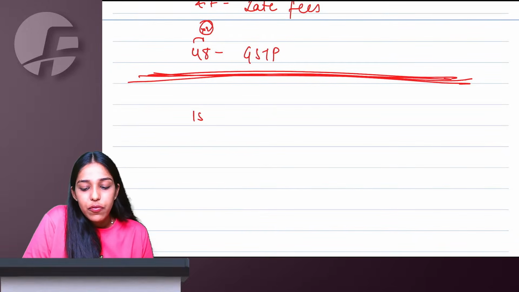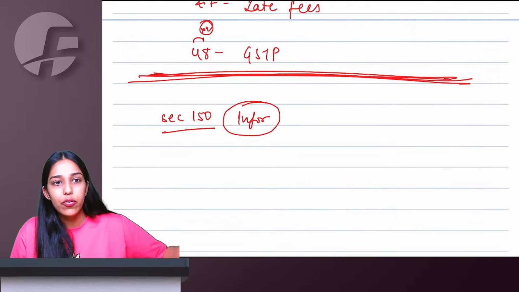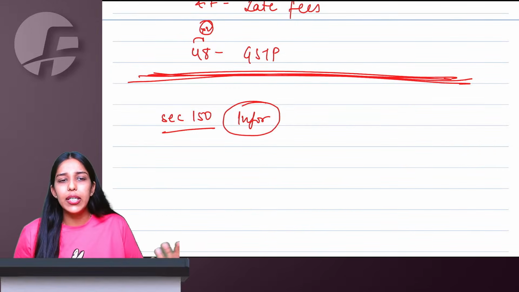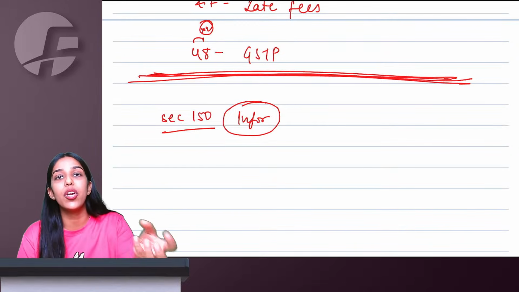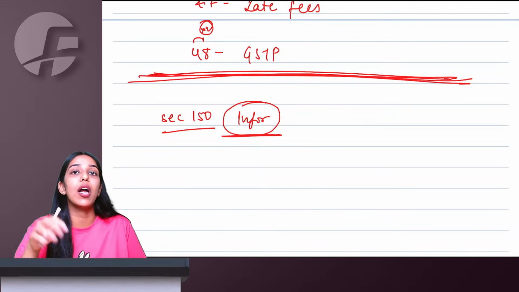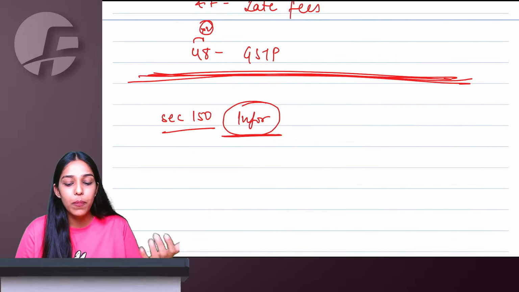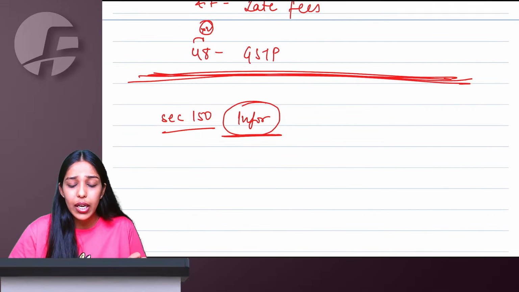We also have section 150 here, which is information return. So government can go to your registrar, to your electricity board, income tax authority, to your vehicle authority, basically any independent third person, government can go and ask information about you. These people will have to give information about you, otherwise penalties will start to apply on these people. So government is trying to verify your compliances from some independent third party. That is section 150. Information return.